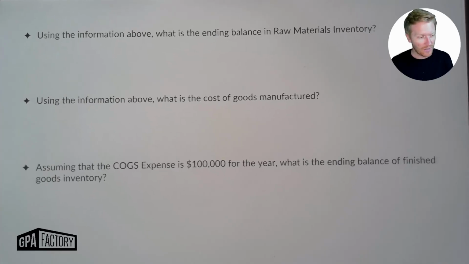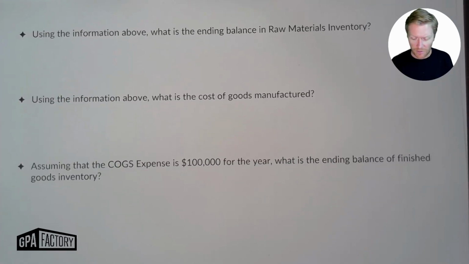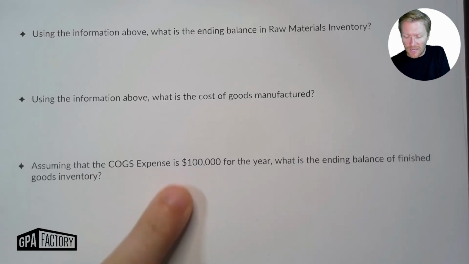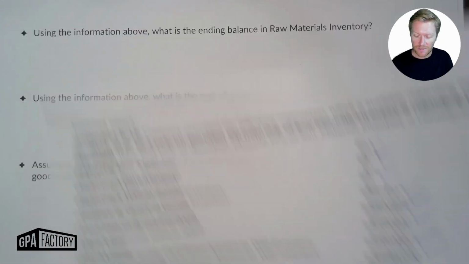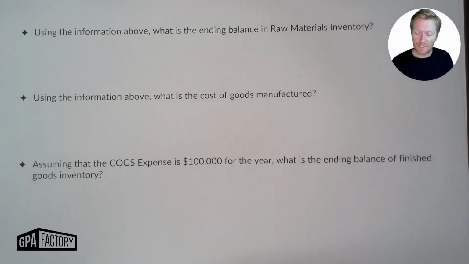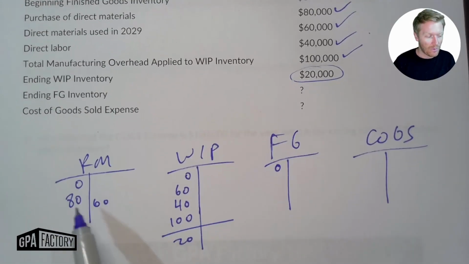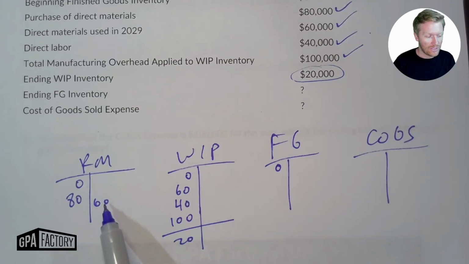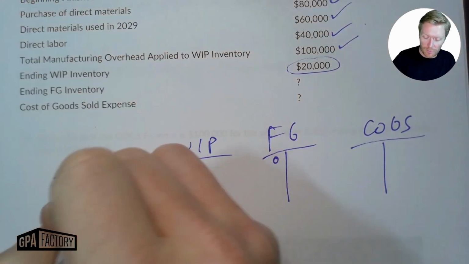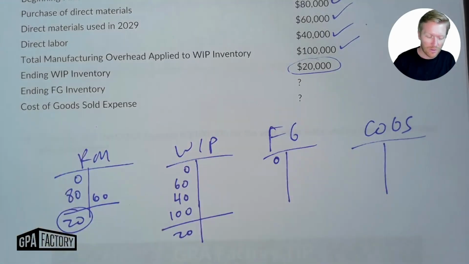It says using the above information, what is the ending balance of raw materials? What is the cost of goods manufactured? And it says assuming cost of goods sold expense is 100,000, what was the ending balance of finished goods? So let's go ahead and take into account some of this information. The first one just says, what is the ending balance in raw materials? So we know that we started with nothing, right? We bought 80,000 worth. 60,000 got used and moved over into work in process. That means that we are left with 20,000.